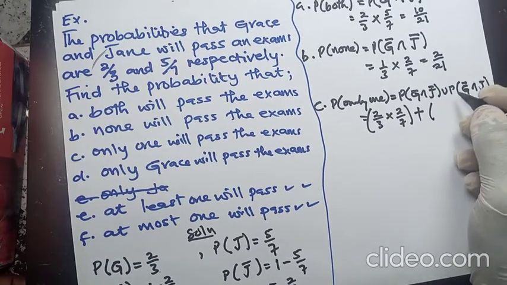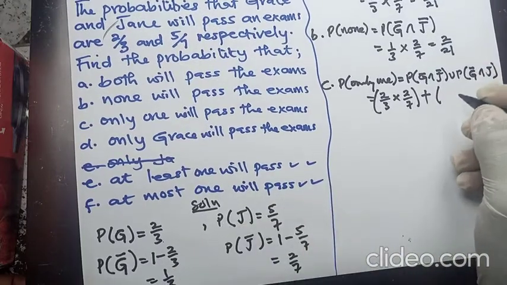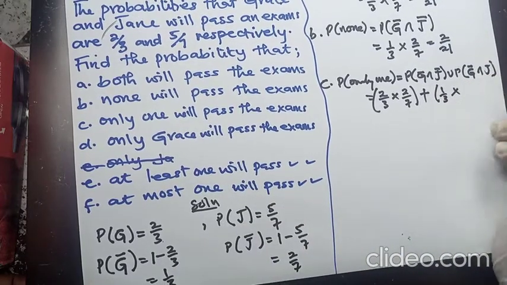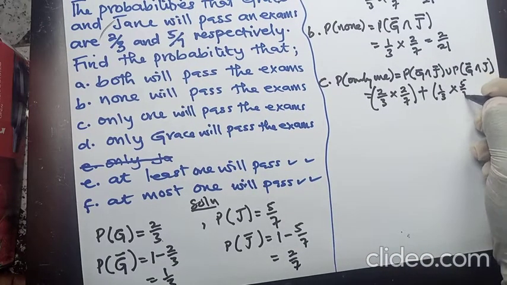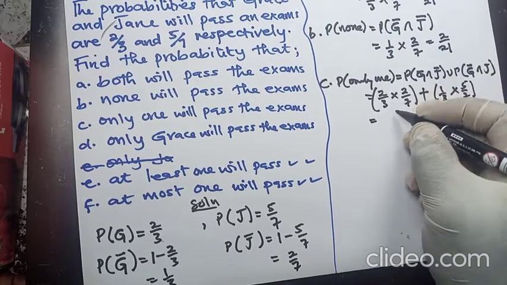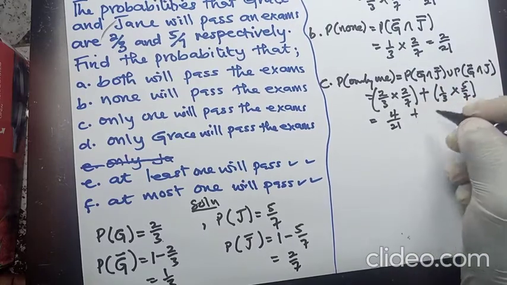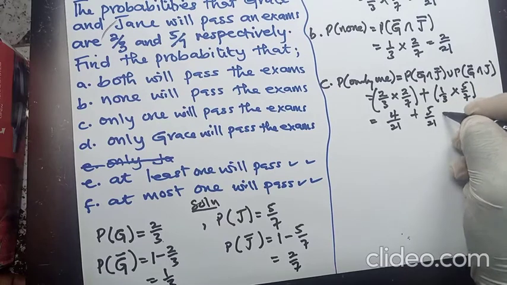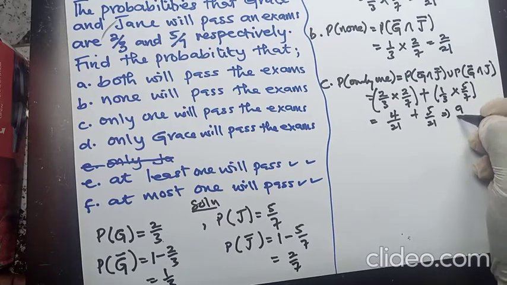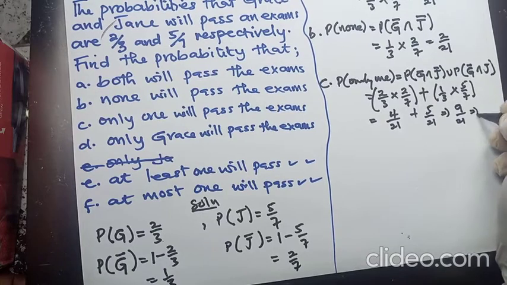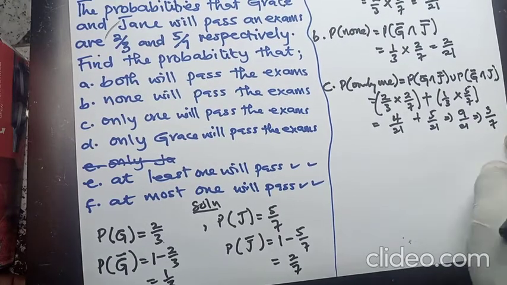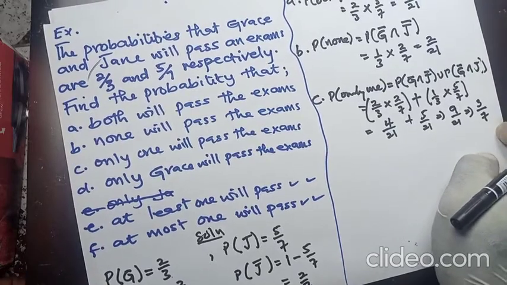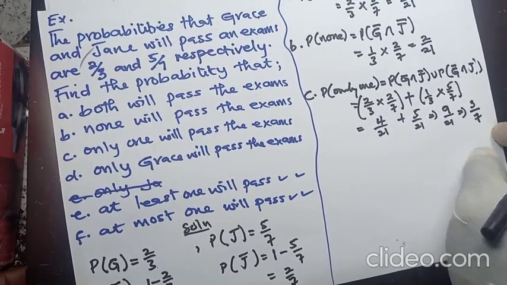Then Grace failing, we have what? It's here. 1 over 3. And times. And Jane passing is what? 5 on 7. Okay. So this one you get 4 over 21 plus this will give us 5 over 21, and everything will be 9 on 21. And I think we can break it down further, and that's where I think 3 will go into this 3, then 3 goes into this 7. So the answer will be 3 on 7. Alright. So let's proceed to D.